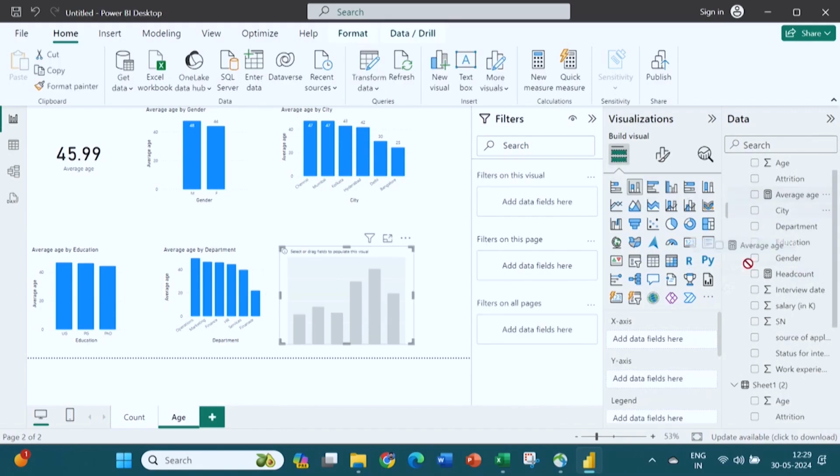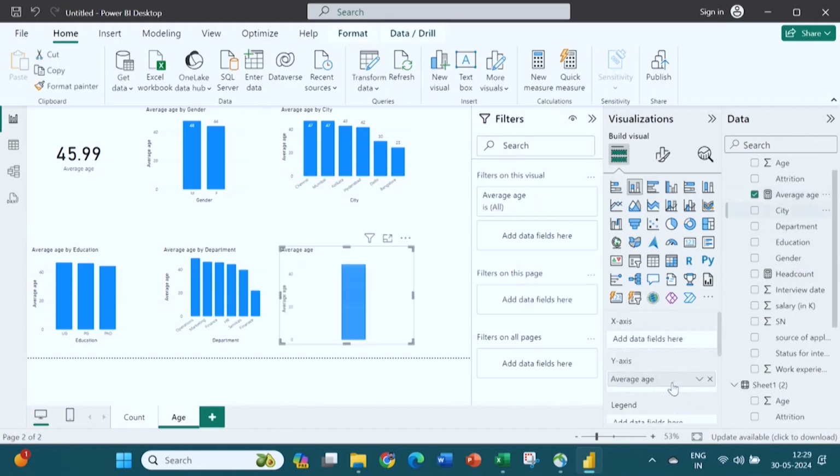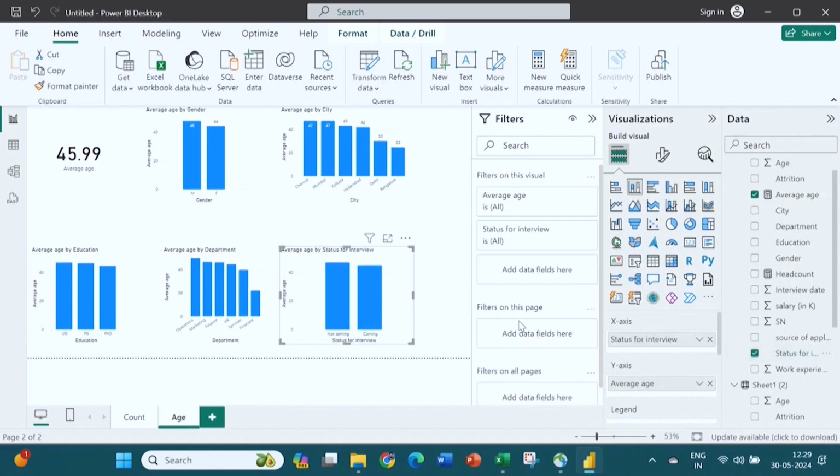So average age I will put into the y axis, and the next variable I was talking about, status of interview, whether they are coming or not. So status of interview, that is what you can see. So the average you can see for those who are not coming is 46, and who are coming you can see is 44, right.